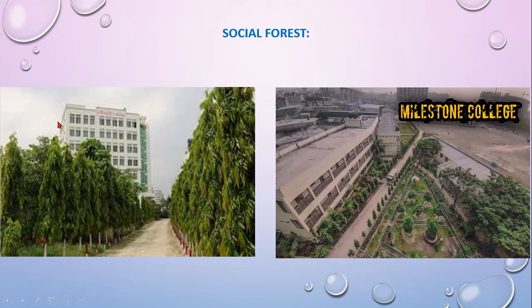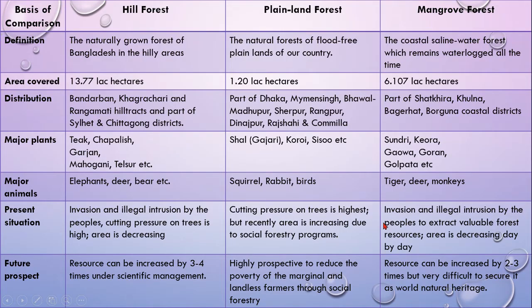And if you have a look, this is an example of social forest. The Milestone College has planted lots of plants here. These are different types of plants inside their area. So this type of forest is called social forest. Now here I provide you a comparison between three forests.